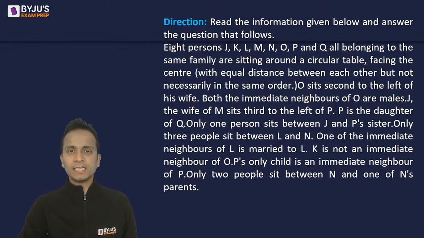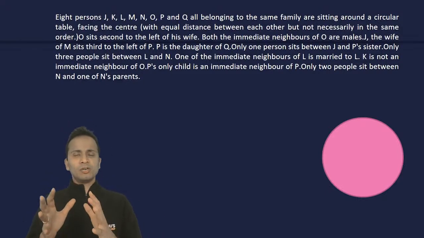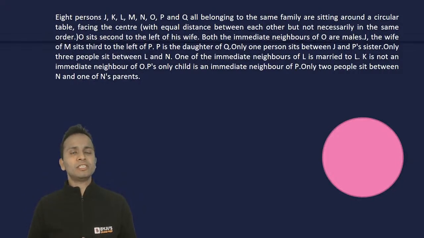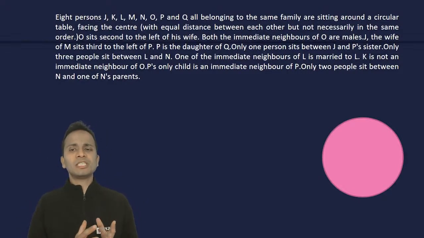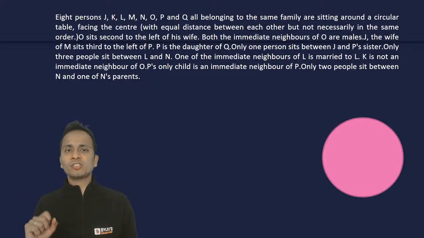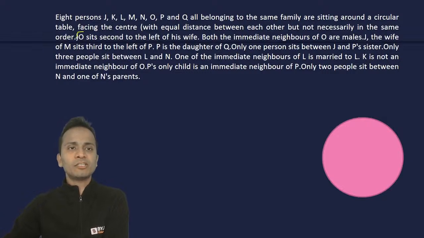Okay, chalo, start karte hain. Now, like I said, first of all, I'll be drawing the family tree. I may not be able to complete the family tree based on all the conditions, but still I'll draw it and we'll find out who is the spouse of which person, who is the brother, who is the sister, who are the parents. थोड़ा सा idea मिल जाएगा and then I'll be able to place all these people around this circular table. ठीक है? So let us start from this statement.